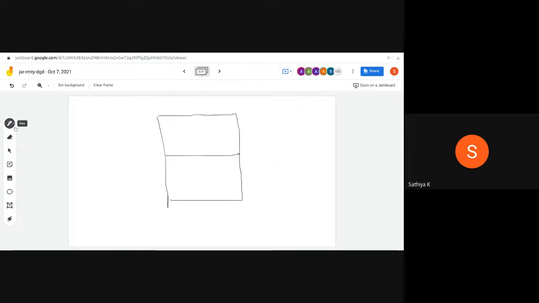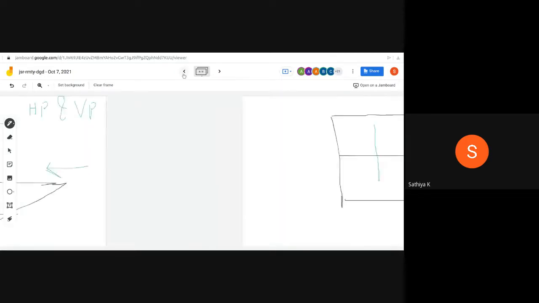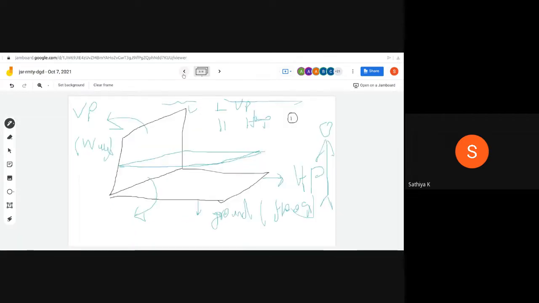Now I can draw the line, just a line something like that. So that is the third case, and now the fourth case. The fourth case is somewhat similar to case 1. What is case 1 here? Case 1 is the plane perpendicular to the VP and parallel to the HP. Something like that. So this is case 1, perpendicular to the VP and parallel to the HP. That is the plane.